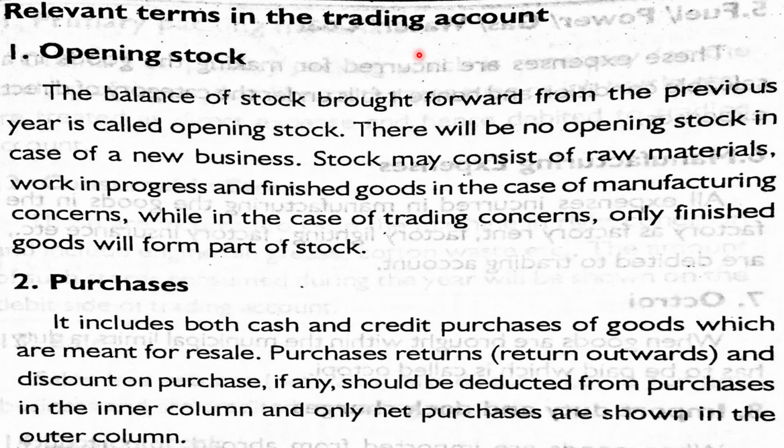Now we can explain all these things. First one is opening stock. The balance of stock brought forward from the previous year is called opening stock. So at the end of the year, there may be unsold stock, which is brought forward to the next accounting period and is called opening stock. So the closing stock of one period may be the opening stock of the next accounting period. There will be no opening stock in case of a new business.